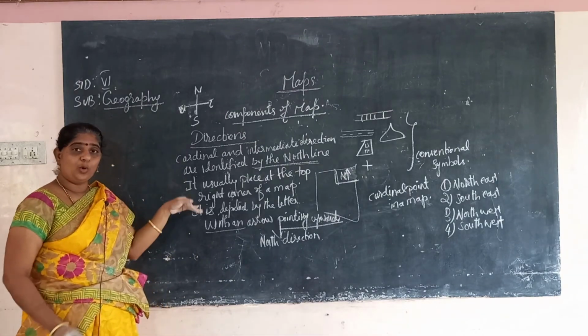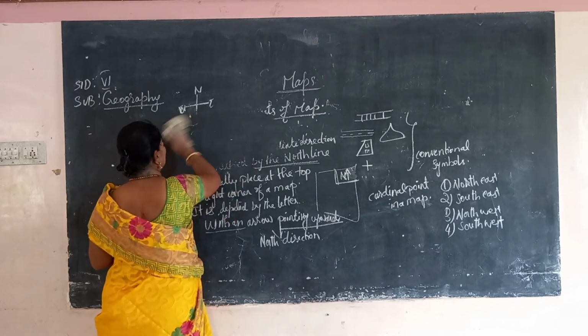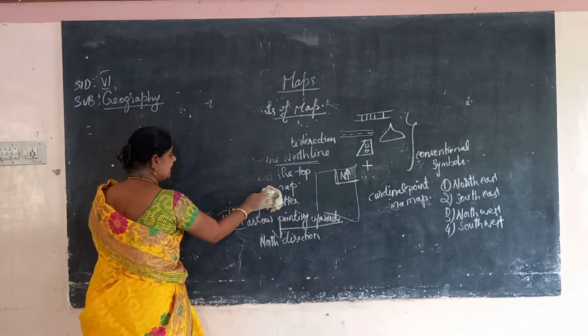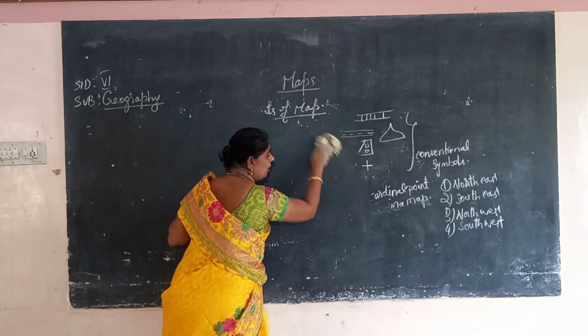These are the four important intermediate directions. So this is about direction. Then we'll see about distance. Distance is nothing but the ratio.